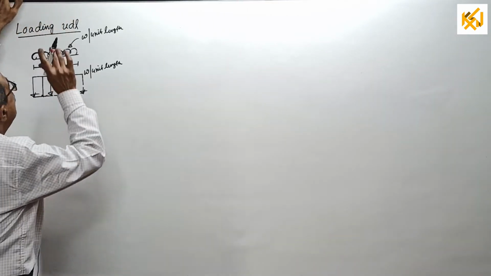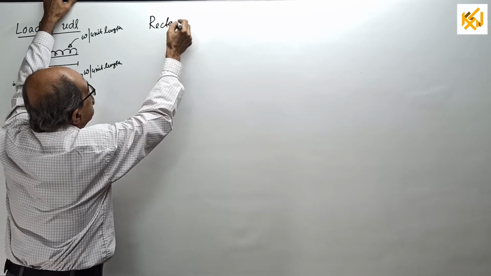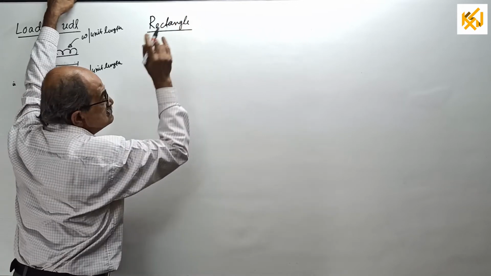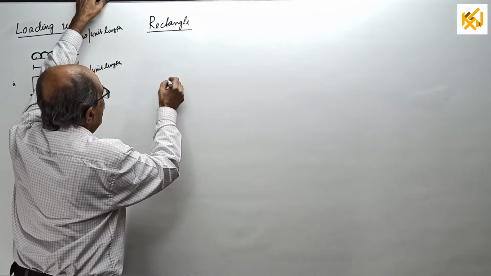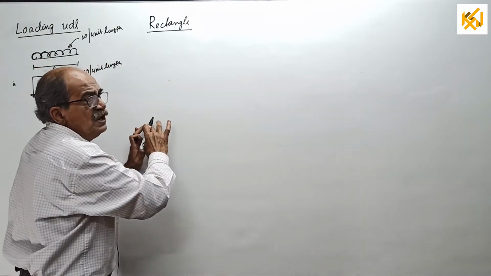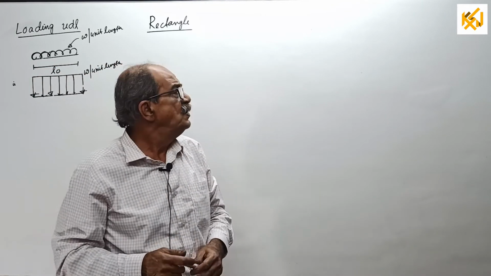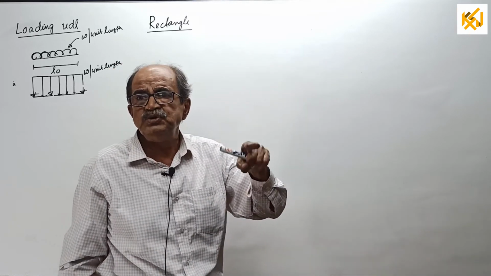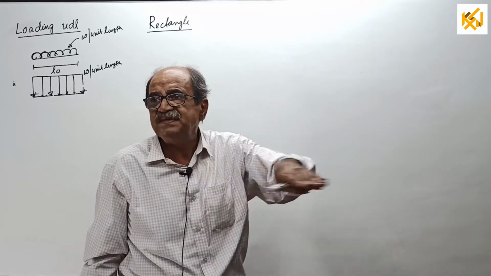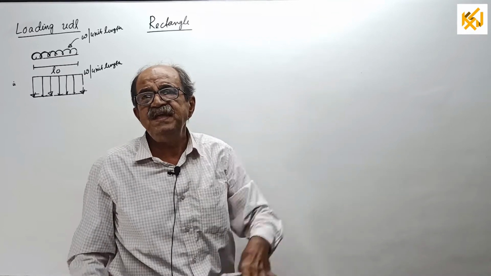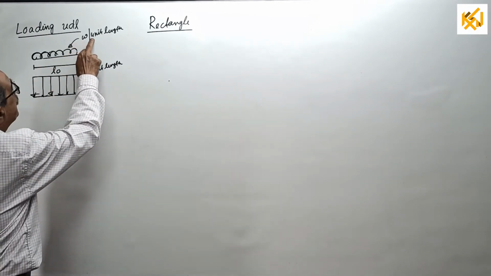Very important. Therefore, I now want the properties for a rectangle. I am telling only properties now. For a rectangle, I already told you, base usually people take B and height H. But our purpose is to learn properties to be used for SFD-BMD. So there, the base is the loaded length and height is the intensity of load. If it is UDL, intensity is constant, say W per unit length.